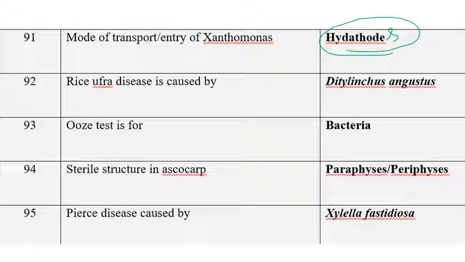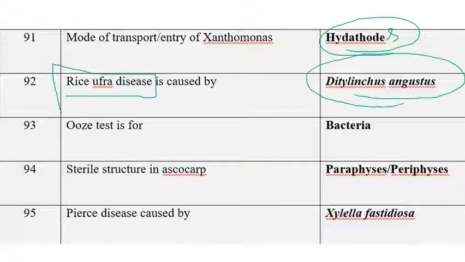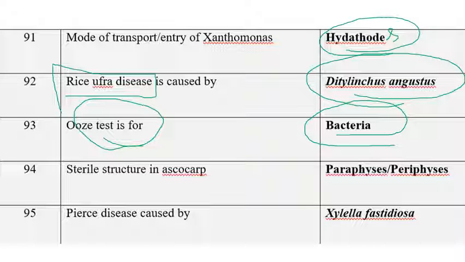Not only the rice bacterial leaf blight pathogen, but also black rot of cabbage, caused by Xanthomonas species, enters the plant through hydathodes. Rice ufra is a nematode disease caused by Ditylenchus angustus, whatever way you want to pronounce it. The next one is the Ouzo test, which can be recommended for the identification of bacteria, especially bacterial leaf blight.